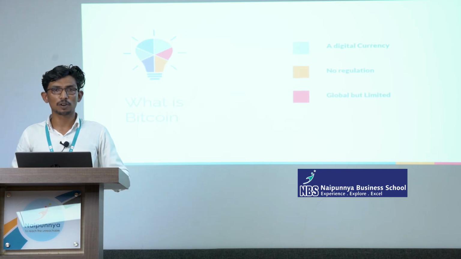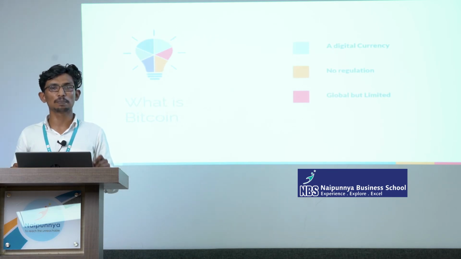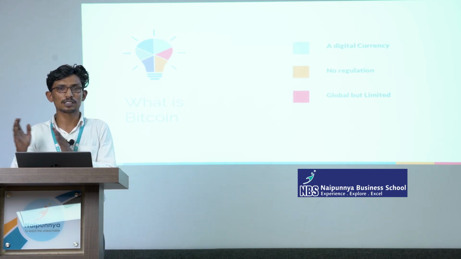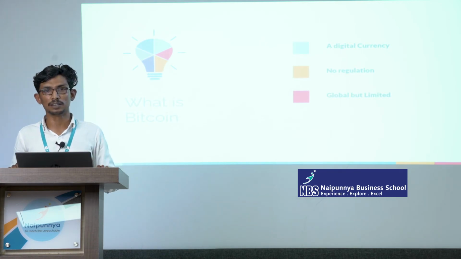The maximum number of Bitcoins that can be produced is 21 million. Presently, almost 18.5 million Bitcoins have already been mined, and we hope the remaining will be mined in the coming years. So the maximum number that can be produced is 21 million. That's why it's called limited. No other money has the same feature.